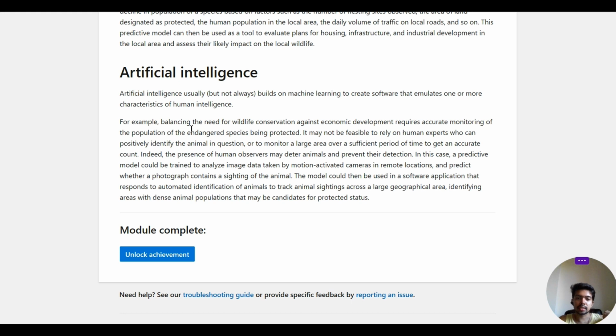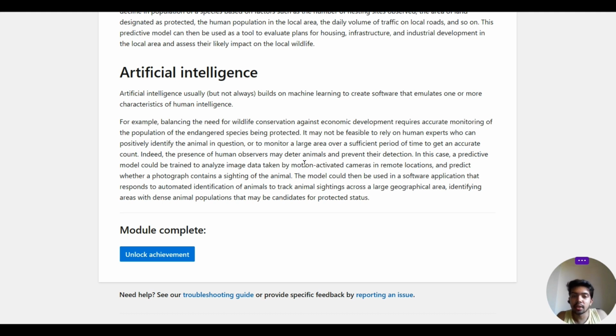For example, balancing the need for wildlife conservation against economic development requires accurate monitoring of the population of the endangered species being protected. If you're trying to balance wildlife conservation against economic development, and you need to accurately monitor the endangered species and protect it, it may not be feasible to rely on human experts who can positively identify the animal in question, or to monitor a large area over a sufficient period of time to get an accurate count. Indeed, the presence of human observers may deter animals and prevent their detection.